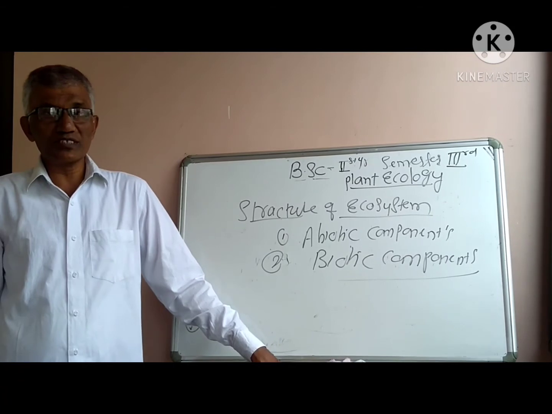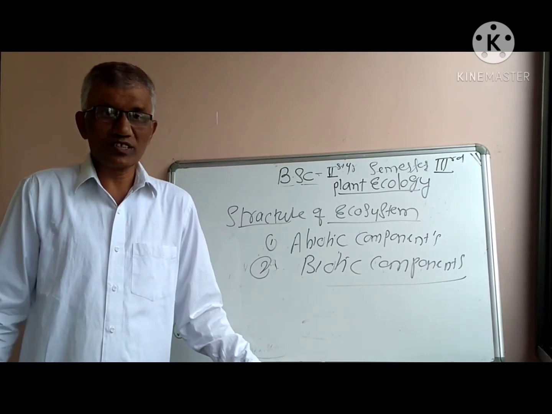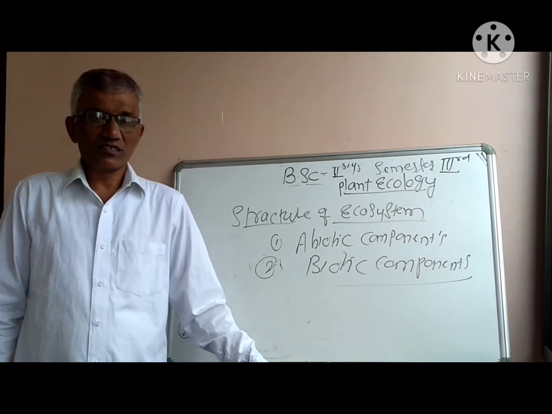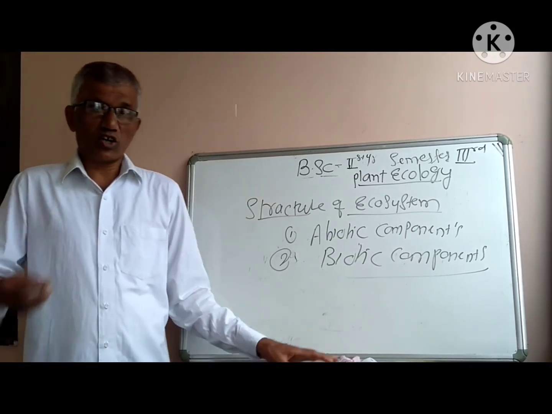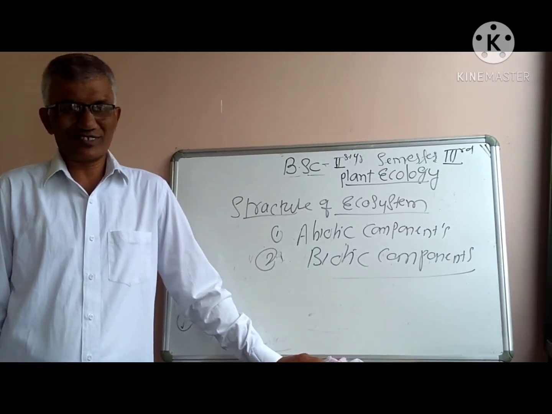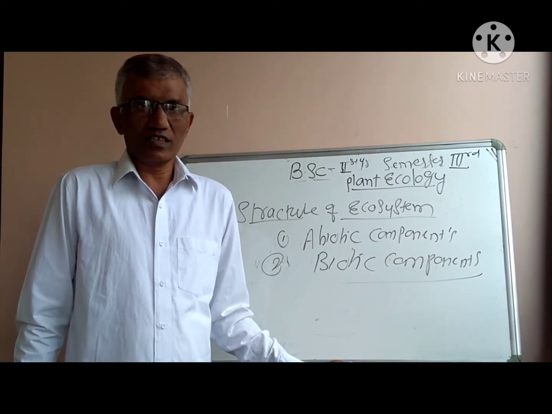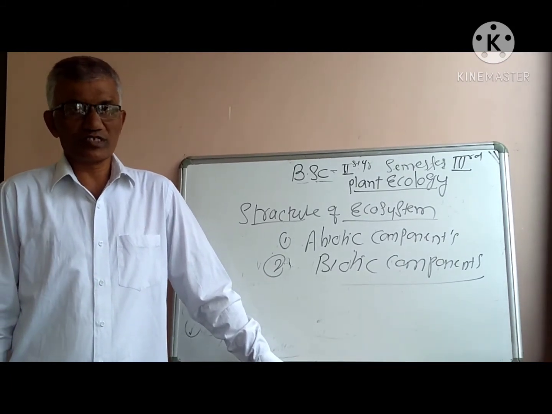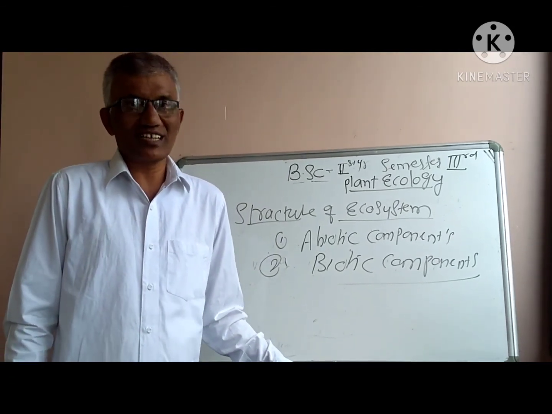Now the secondary consumers are the organisms which are dependent on both primary consumers and producers. And the third one is tertiary consumers. The tertiary consumers are also known as carnivores and omnivores. Carnivores are the organisms which eat only living organisms. Omnivores are those organisms which eat both plants and animals. For example, human beings are omnivores.